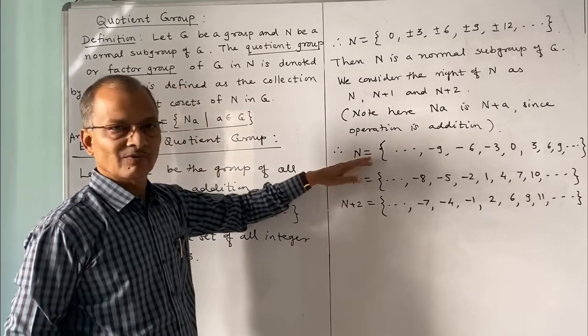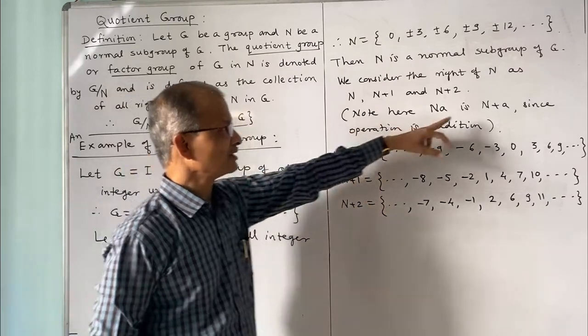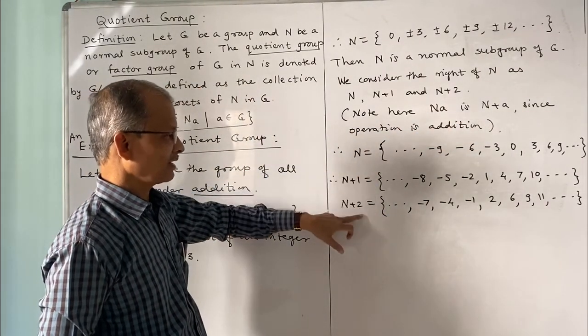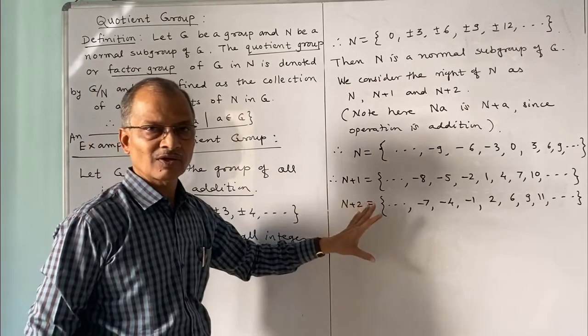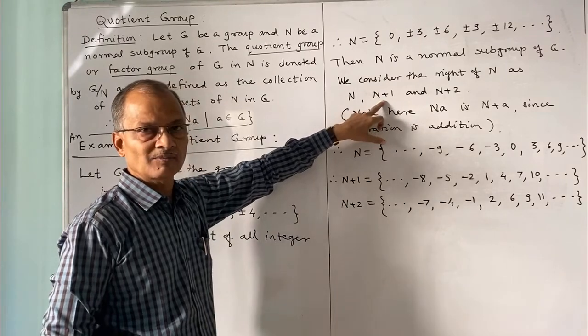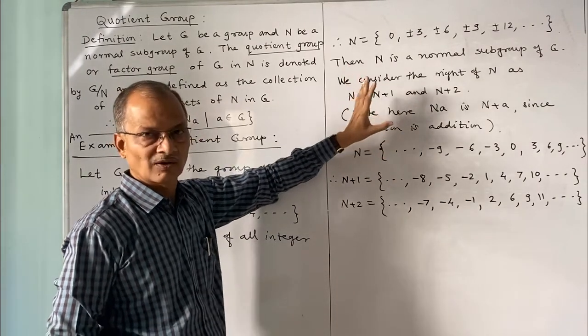So these are the right cosets of N in G, that is N plus a, and a we have considered 0, 1 and 2 here. And why only these 3 cosets? Now we claim that these are the only 3 right cosets of N in G and no more.